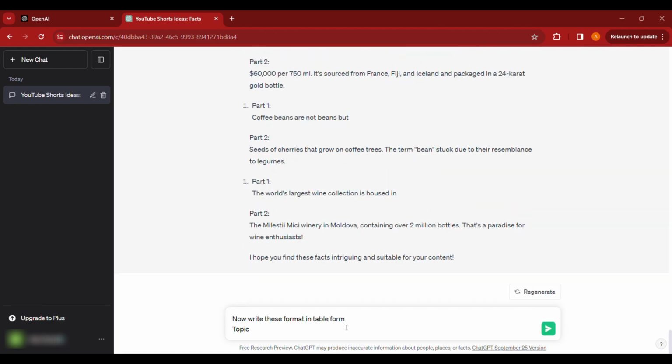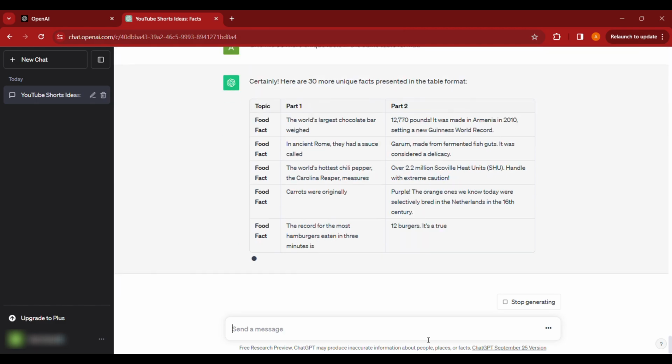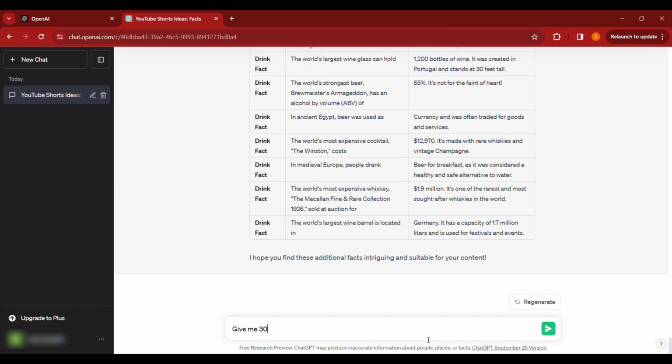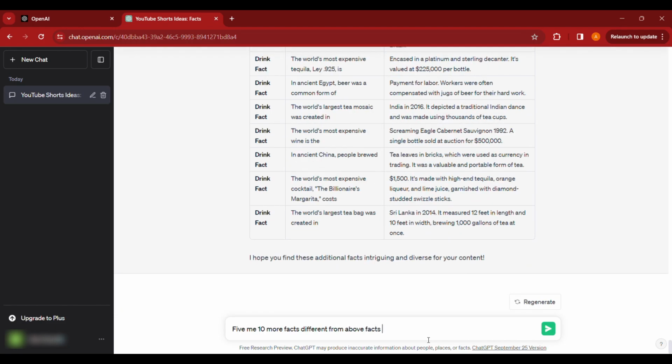Now ask ChatGPT to write it in table form. Perfect. Now ask ChatGPT to give more but different facts till you get the desired amount. I will ask GPT 3 more times till I get 100 facts.